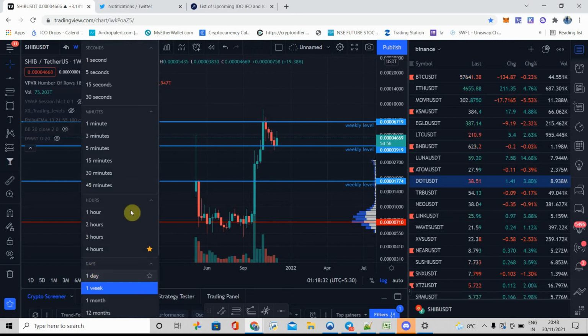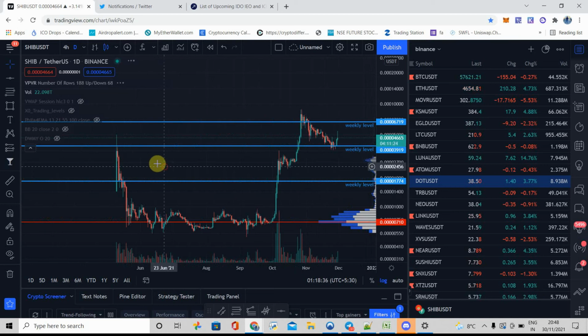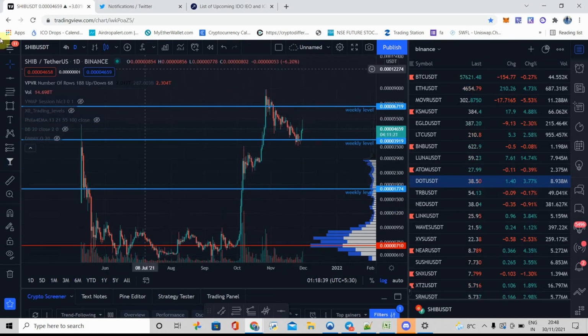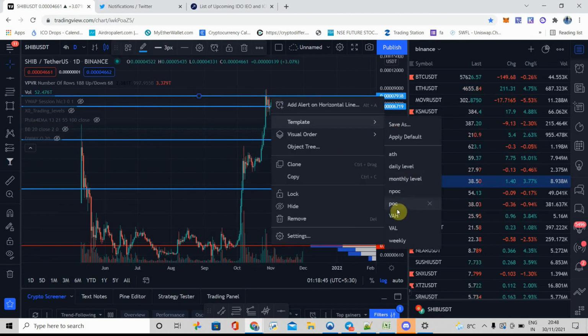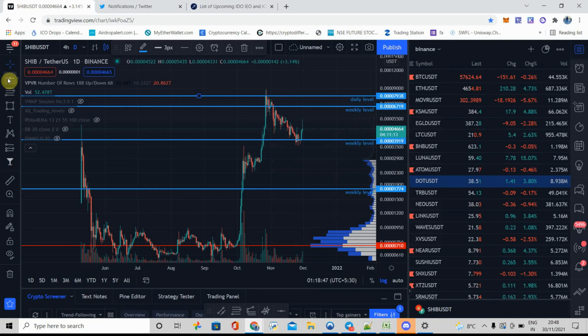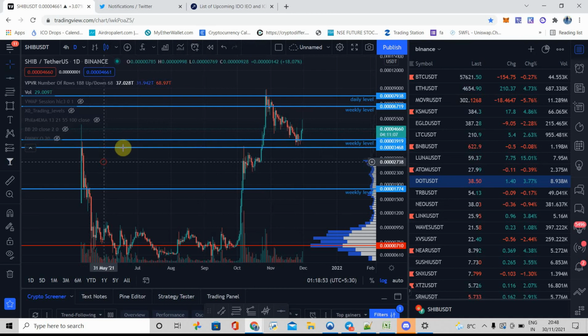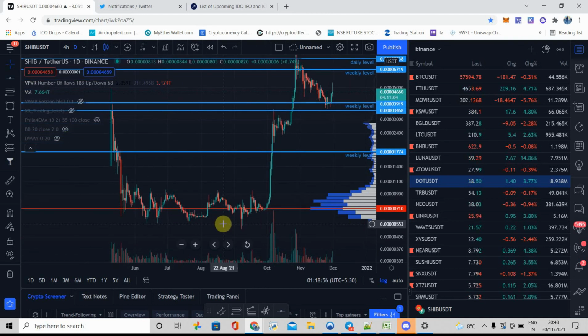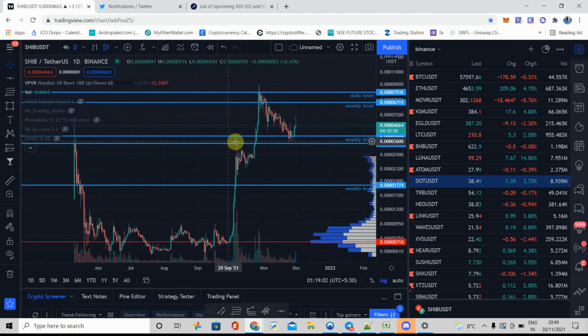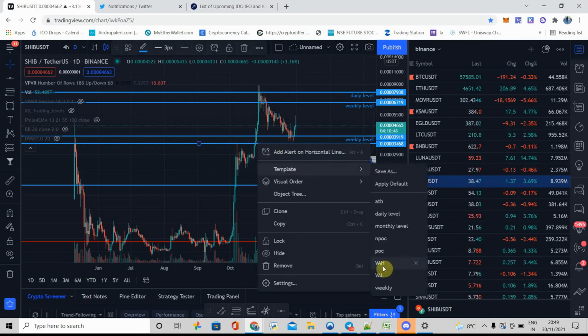Let's go to the daily and see what information we get. This is one of the daily levels from where the price got a reaction. I will mark this level as a daily. The another daily level is this one, from where price reacted and went all the way till 553 region, and after that it again acted as a resistance here and it broke through, then again retested here, and now again we are moving from this level. So this is a very strong level in my opinion.